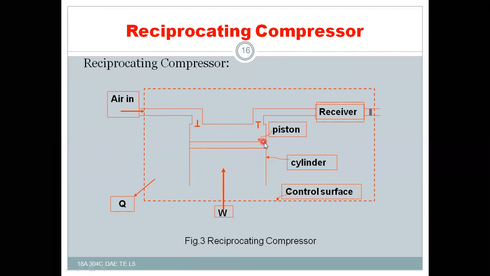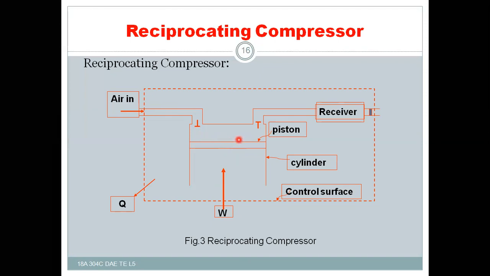Inside the cylinder there is a piston which moves from top dead center to bottom dead center by external means, maybe an electric motor, an IC engine, steam turbine or gas turbine, whatever it is. And due to the movement of the piston inside the cylinder, the air will enter through the air inlet valve.